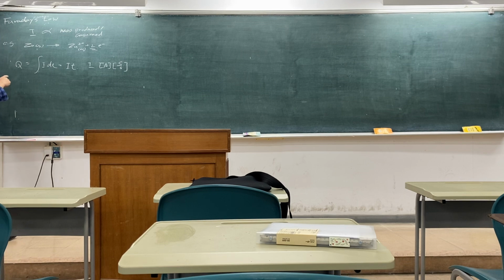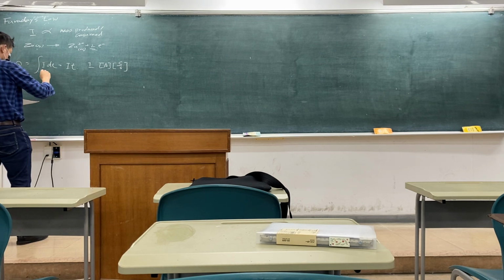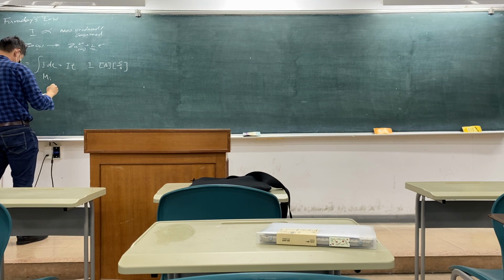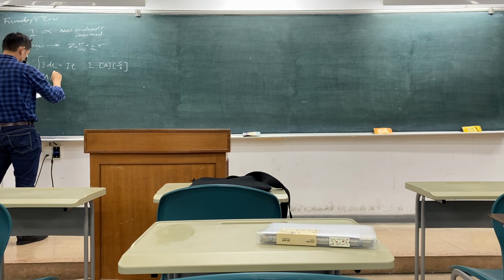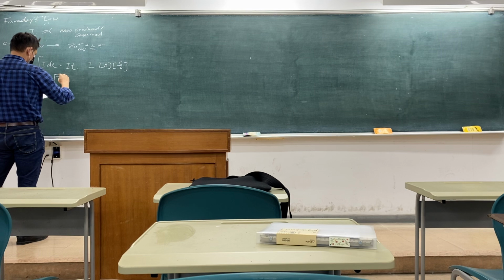To relate the amount of current that is either consumed or produced to the mass that is produced or consumed, Faraday's law has this form: m_i, the mass of species i, is equal to the molecular weight of species i, in grams per mole,